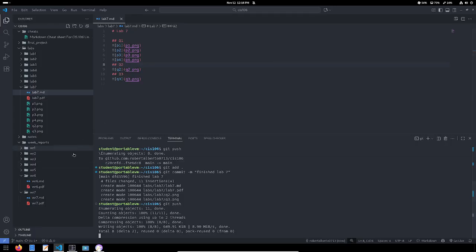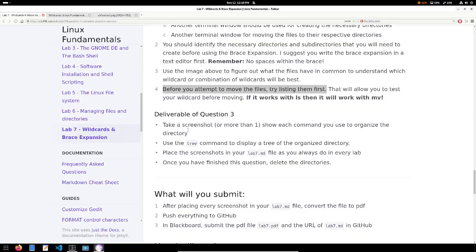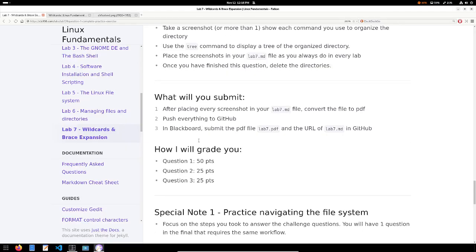And in Blackboard, you know what to give me, the PDF file and the URL of lab number 7.md. And that's it. That concludes your lab number 7.